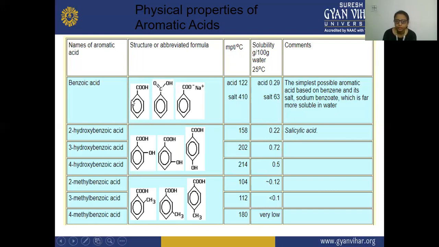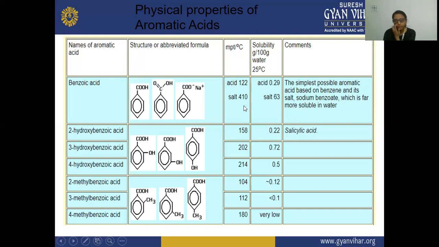So this is your benzoic acid structure, and this is the salt of this acid, with Na plus attached to it. So this is the salt, and this is the benzoic acid structure. Both are acids. The melting point of the acid is 122 degrees centigrade, and the melting point of the salt is